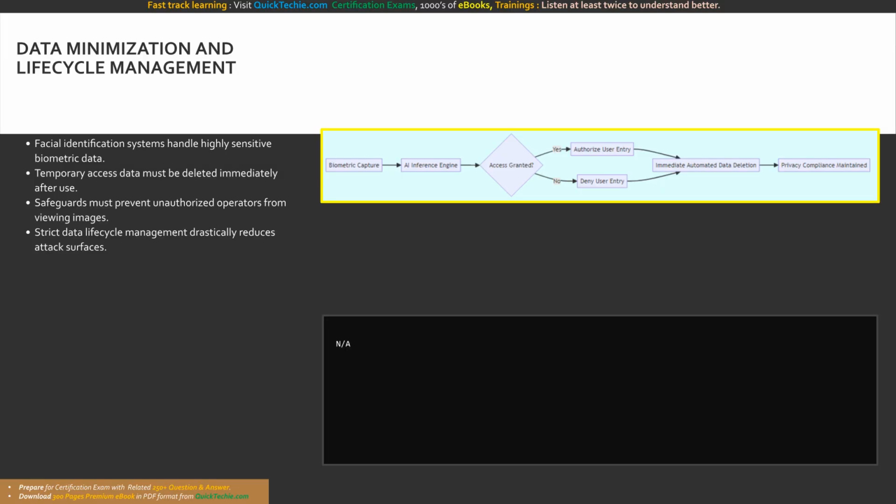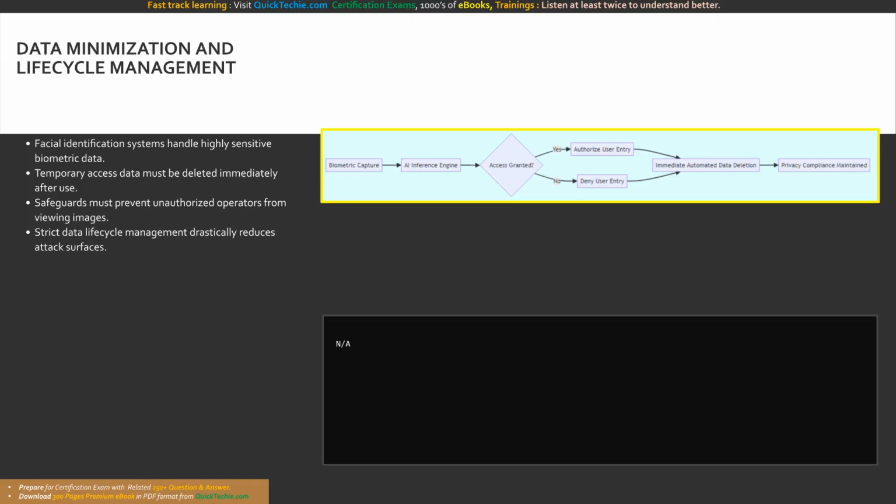According to the foundational principles of responsible AI, the system architecture must be explicitly programmed to delete these personal images the absolute microsecond they are no longer required for that specific, temporary access event. Retaining this highly sensitive biometric data longer than functionally necessary creates a massive, unjustified privacy risk for the organization. Furthermore, the system must incorporate aggressive access control safeguards to prevent these images from being made accessible to human operators, database administrators, or any users who have no legitimate, immediate operational need to view them.